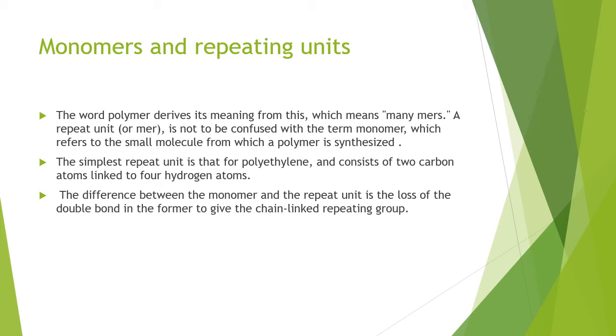The simplest repeating unit is that for polyethylene, and consists of 2 carbon atoms linked to 4 hydrogen atoms. So the difference between the monomer and the repeating unit is the loss of the double bond in the former to give you a chain linked repeating unit. So there should be no confusion about the monomer and the repeating unit.